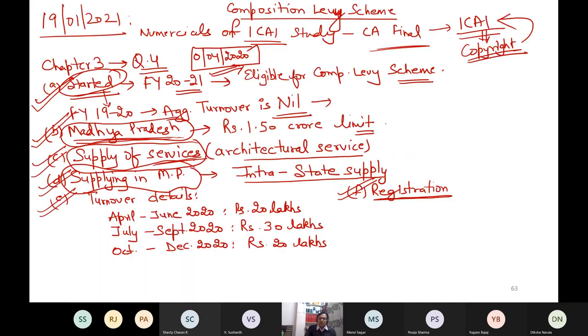Now, can you tell me from this registration word what you can understand? If I want to ask a question, as the examiner says that the firm has obtained registration, but they have not mentioned when they have obtained registration. They have mentioned the firm has obtained, but they have not mentioned when they have obtained. When? Because I need to have this knowledge, otherwise I cannot check what is the effective date of applicability of this scheme.